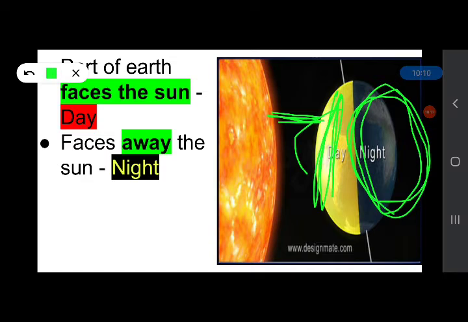In this way day and night are caused by the rotation of the Earth, and seasons are caused by the revolution of the Earth. The part of the Earth that faces the sun would have the summer season, and the part of the Earth that faces away from the sun would have winter.